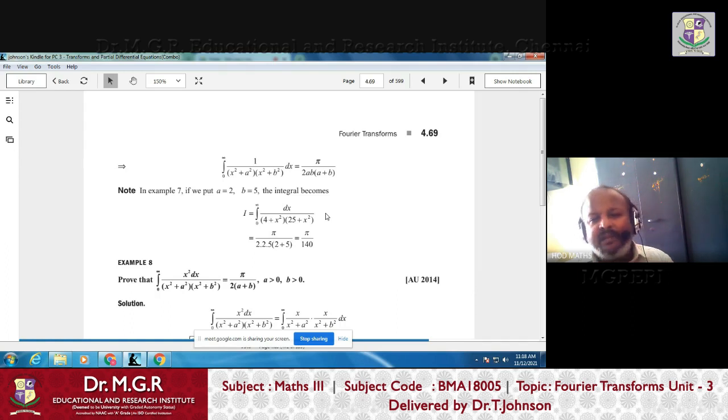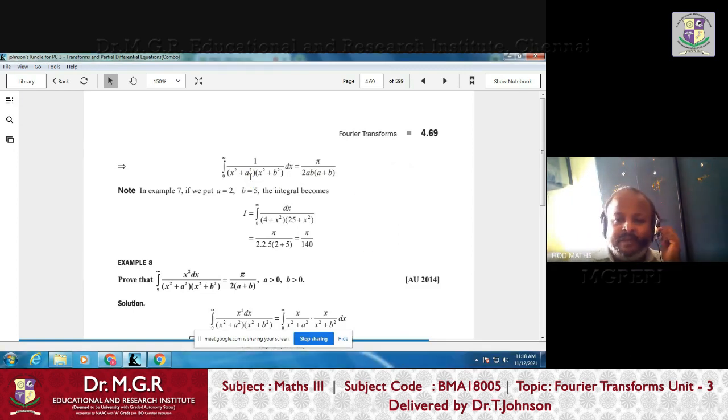Then you can put any value for a and b. Remember this, not only this: suppose a is 2, then you will get 4 here, and b is 3, then you will get 9 here. Automatically this is nothing but pi by 2 into a into b, 9 into 4, 36, into a plus b, 9 plus 4, 13. Then you will get a number. If you assume particular values for a and b, you will get the integral values in a nice manner.